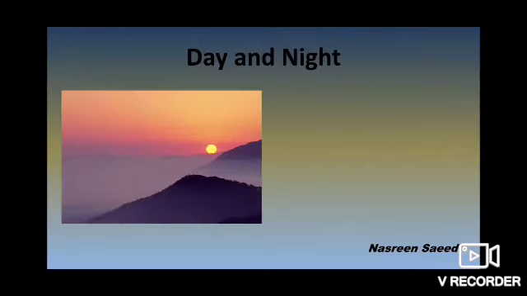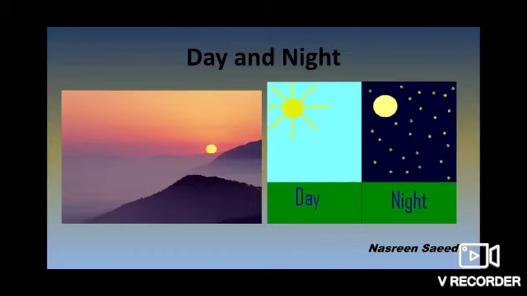Now we know one day has 24 hours, but these 24 hours, that means the 12 hours of daylight and 12 hours of darkness or the night time, are not the same. When the days are longer and the nights are shorter, it is summer. When the nights are longer and the days are shorter, it is winter. We'll learn more about this in the next video.